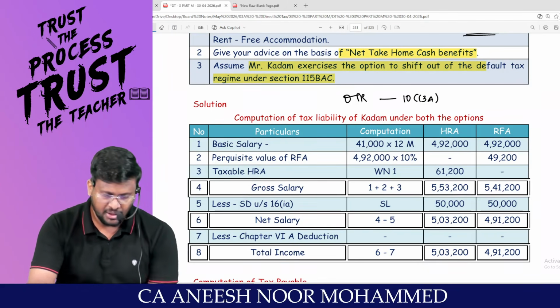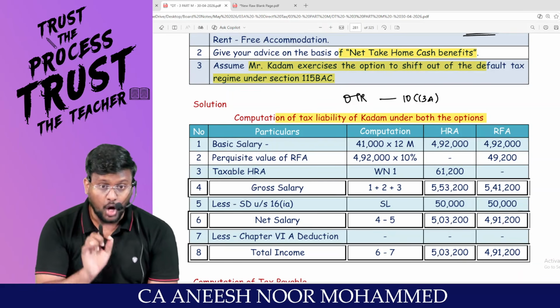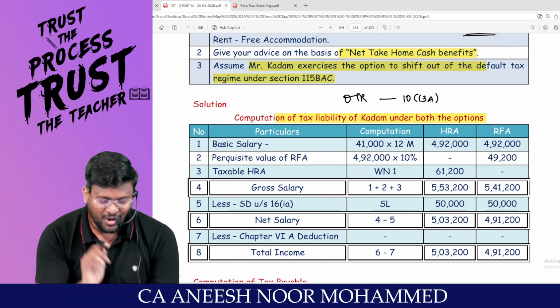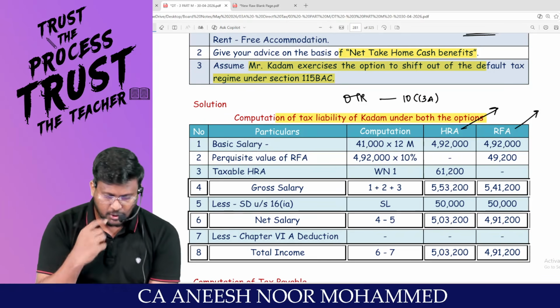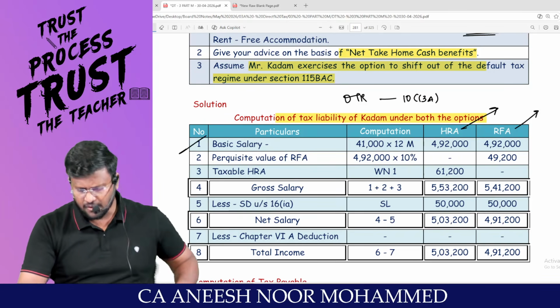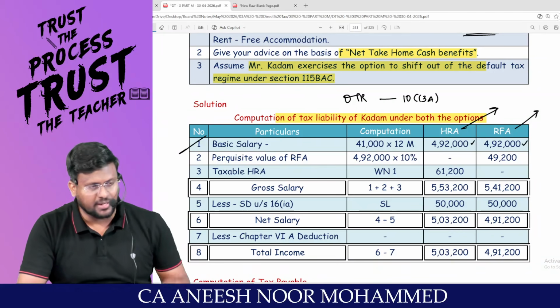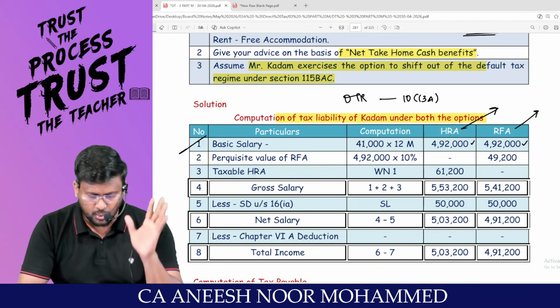Am I right, sir? So, I am calculating the tax liability of Kadam under both the options. Option means not OTR versus DTR. Option means what? HRA versus RFA. Are you all really with me? So, my dear lovable students, basic salary, which is 41,000 into 12 months, sir, 4,92,000. Whether you are getting HRA or whether you are getting RFA, 4,92,000 will be the basic salary.